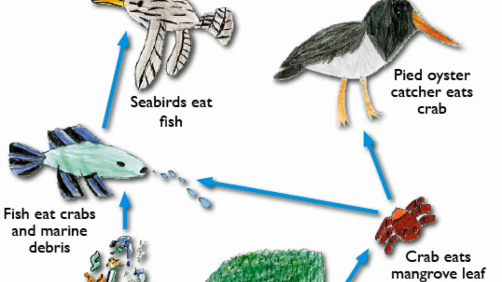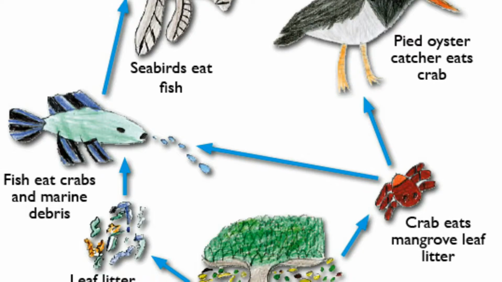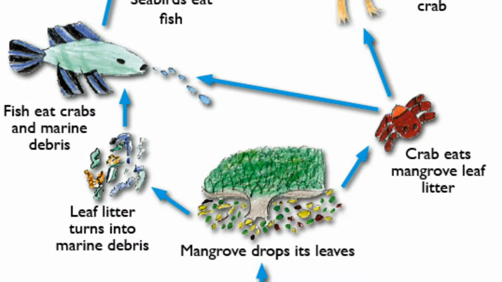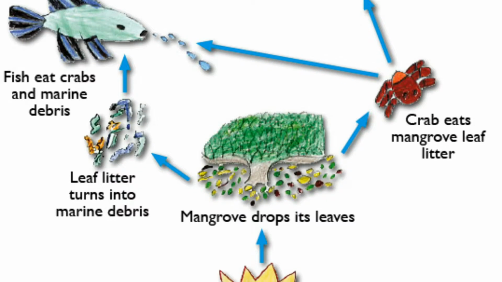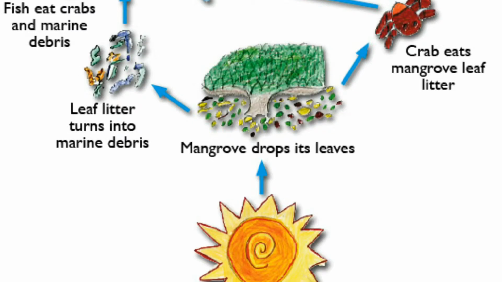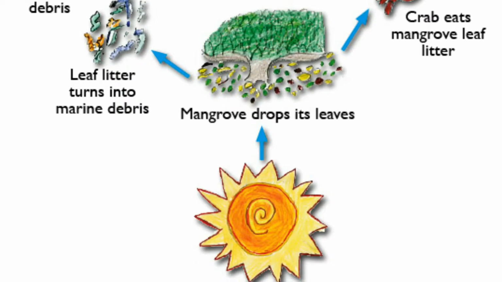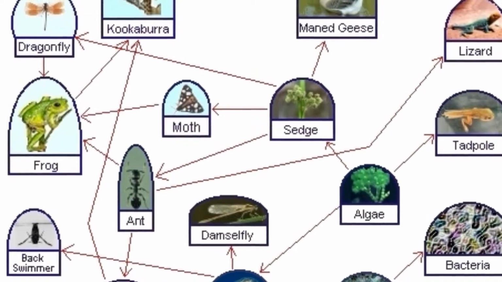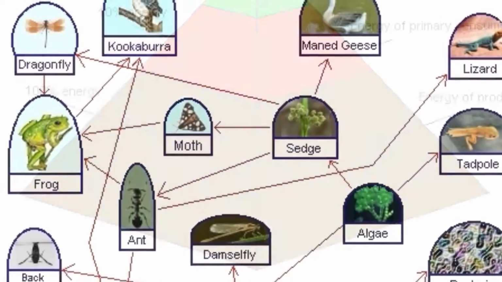A food web shows the different transfers of energy to different organisms. It shows not one but multiple transfers of energy to different organisms. It also shows which organism the energy is transferred to. A food web is a system of interlocking and interdependent food chains.